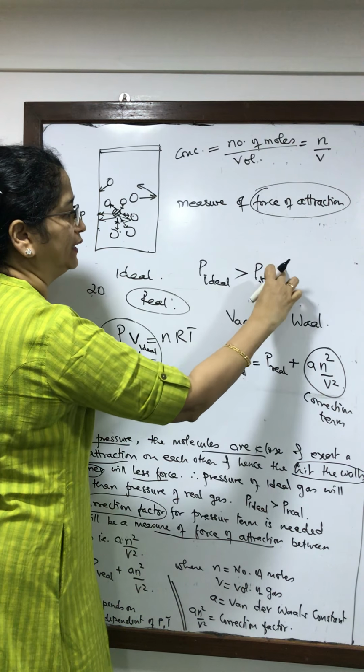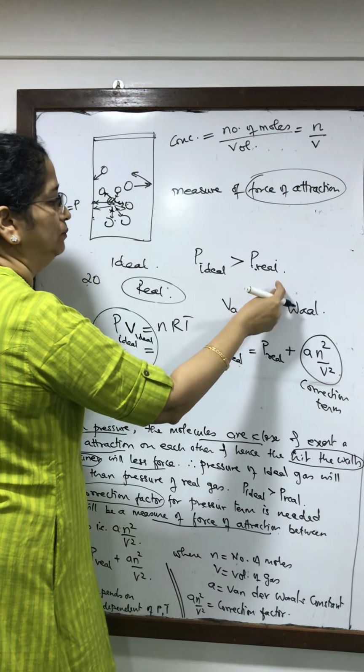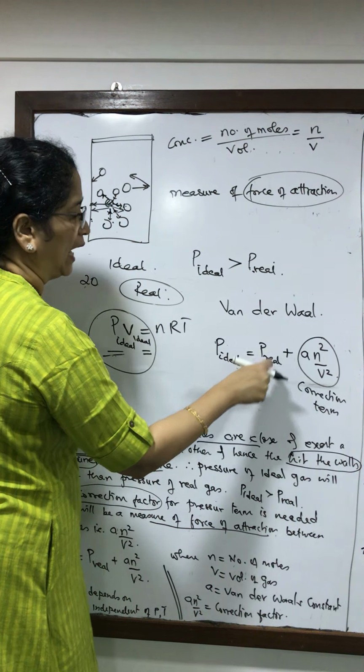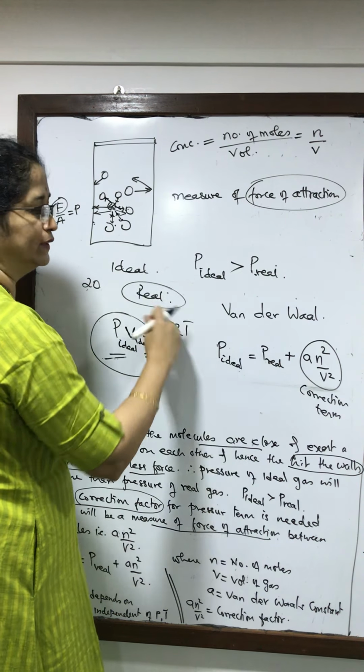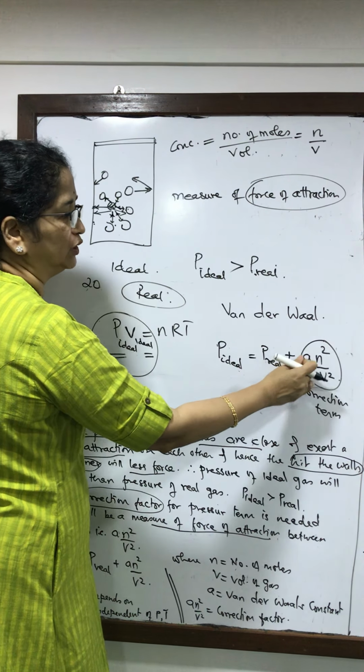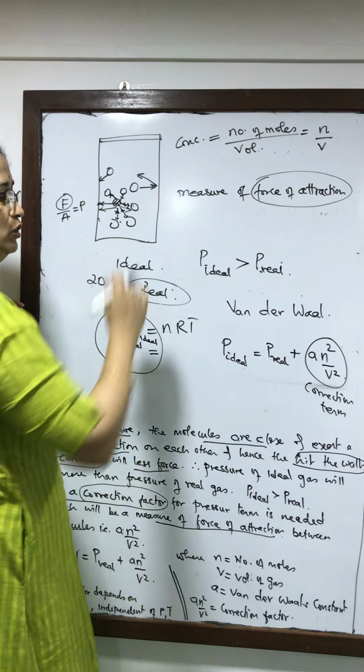So if I have to equate it, then I have to add something here so that this and this become equal. So this is the correction factor added to the pressure of real gas, which is less because the force is less, and it is a measure of the force of attraction in the molecule, which in turn is dependent on concentration.